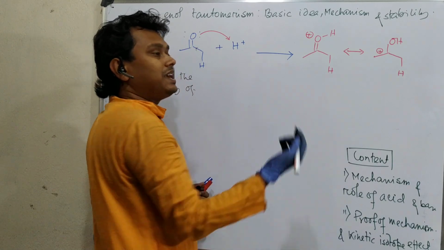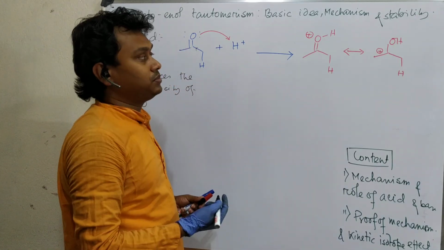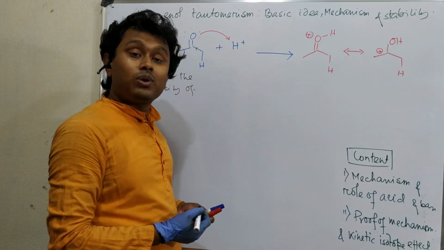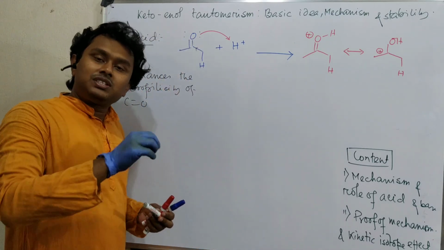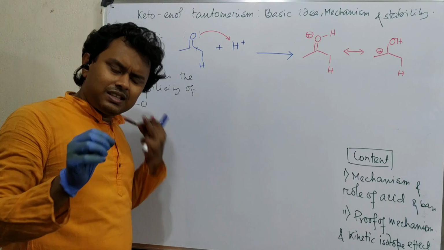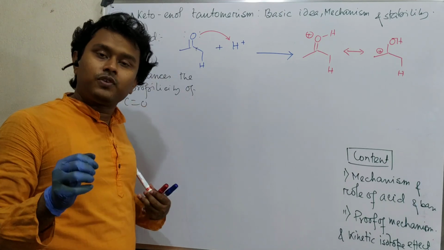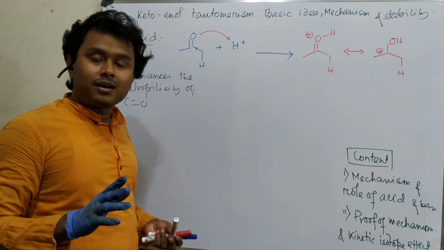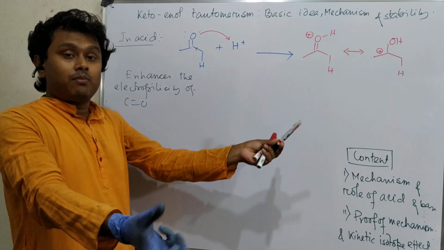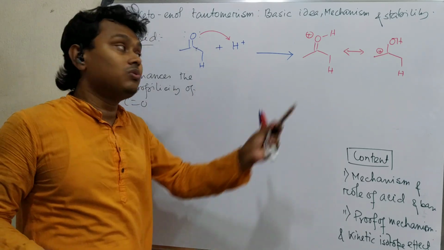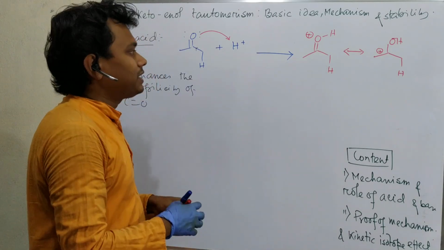So here the extent of withdrawing capability increases. Consequently, enolization is favored. It doesn't mean that in the normal state keto doesn't remain in enol. Yes, there is a very small amount of enol present in the medium, but that is not significant. But when you add some acid, its amount significantly increases. How? Because of this. Now what happens next?